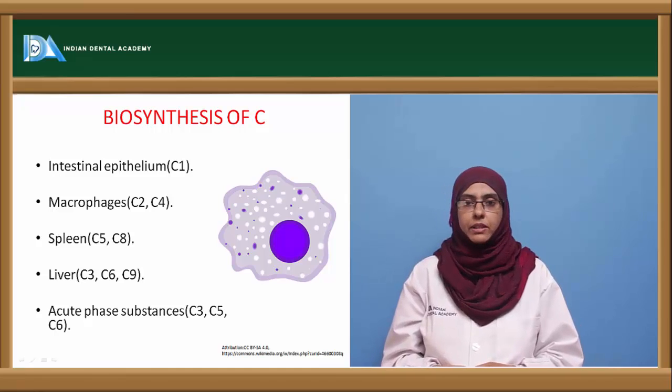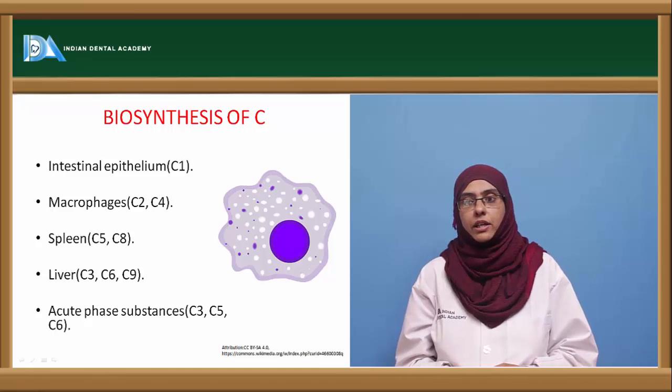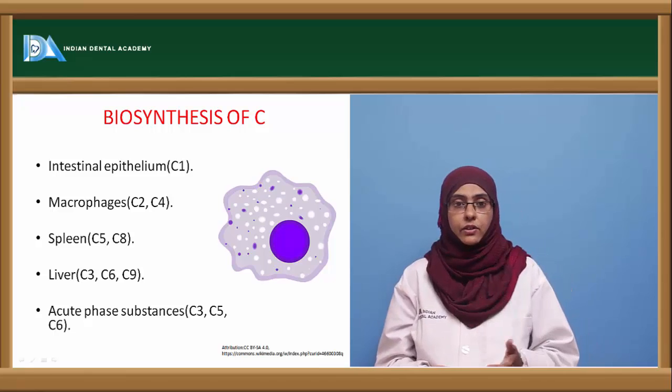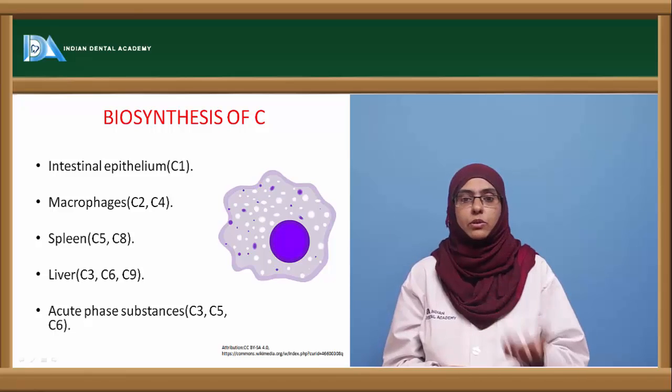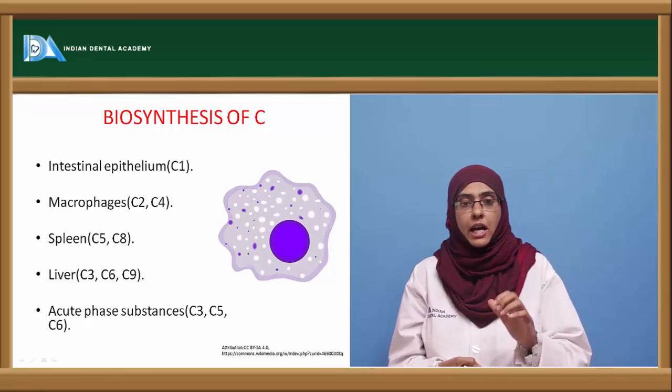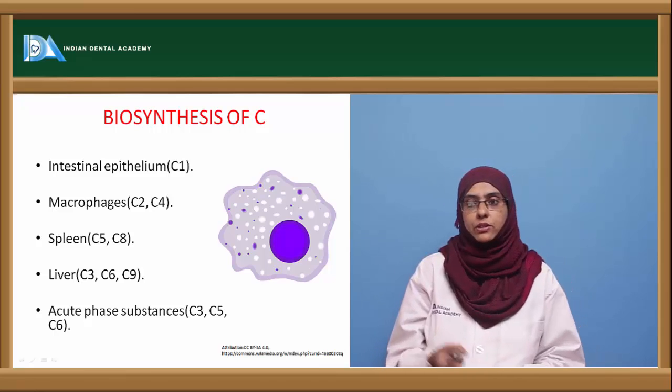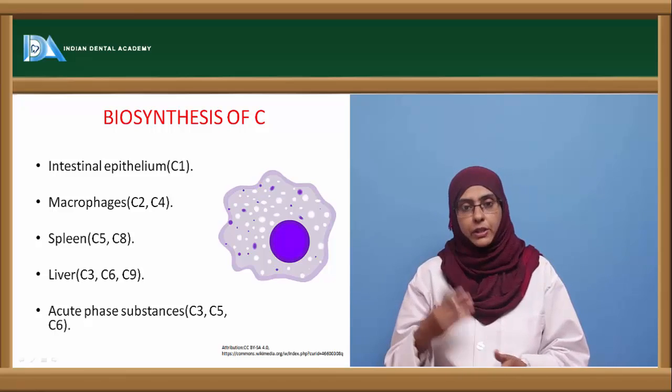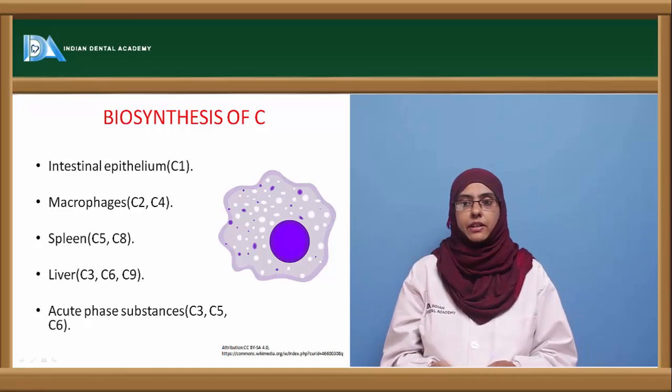Apart from these complement proteins, you also have the acute phase substances. So during an acute phase reaction, these substances are produced, and the proteins produced by them are C3, C5 and C6.